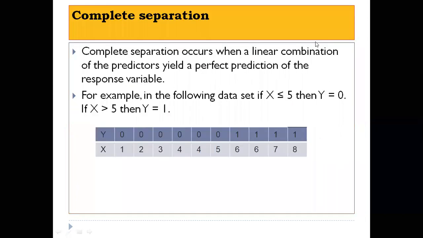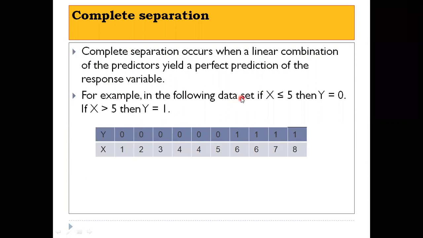Now, first, let's discuss the first one, that is complete separation. So what is this? Complete separation occurs when a linear combination of the predictors yields a perfect prediction of the response variable. Okay, suppose, consider this example, because I know that this definition may not be clear to you. So let's take an example.